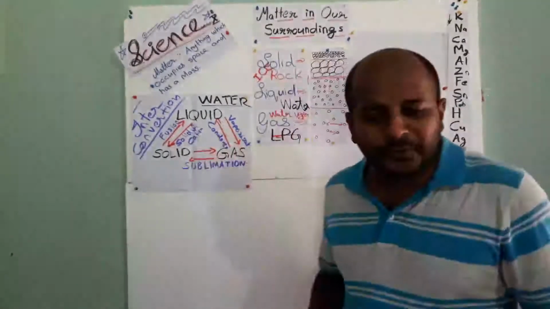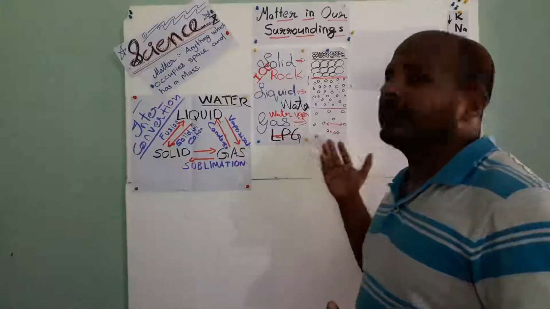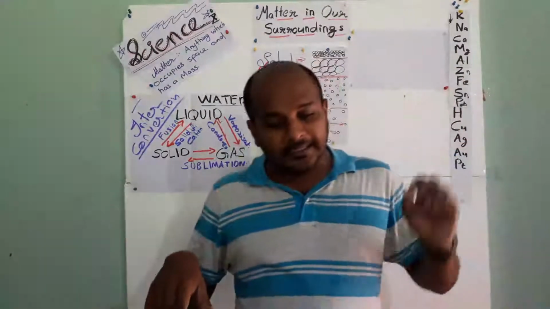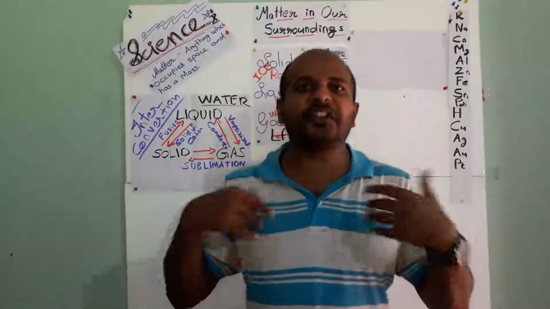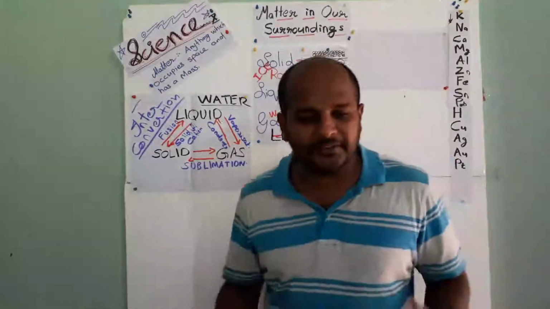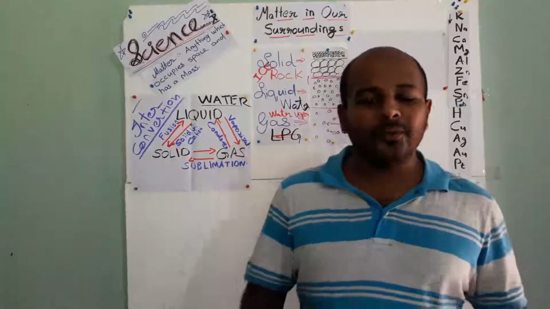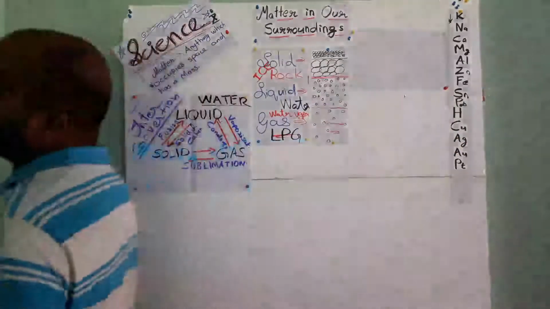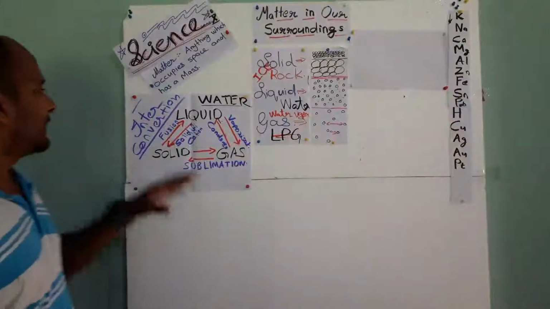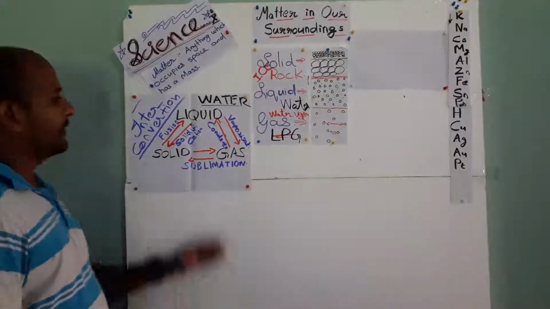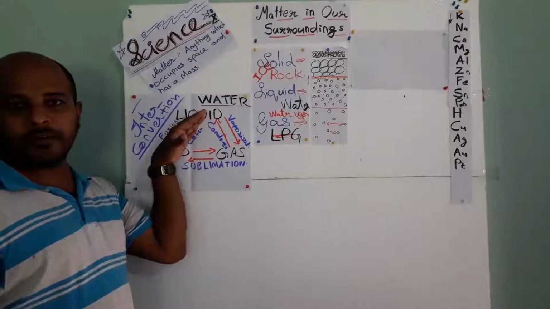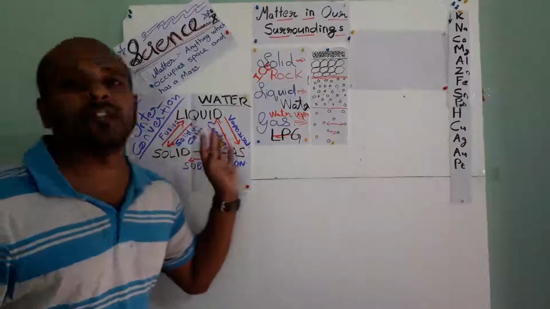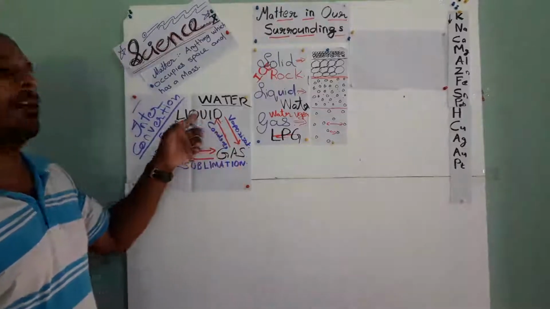And when gas is cooled, what will it become? It will become liquid again. And when this water is frozen, what will happen? It changes into ice, isn't it? So let's see a simple cycle regarding that: solid, liquid, and gas. To change solid to liquid, what do we want to do? We want to add heat. That process is called fusion, the fusion of solids into liquid.